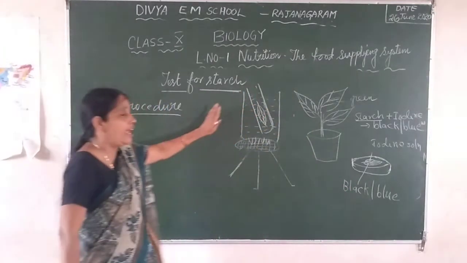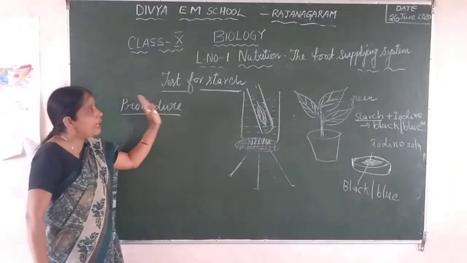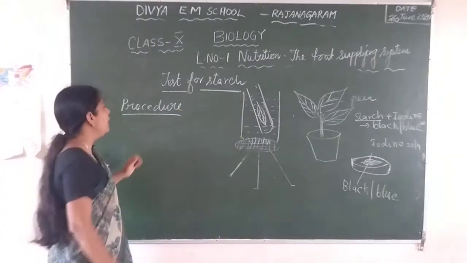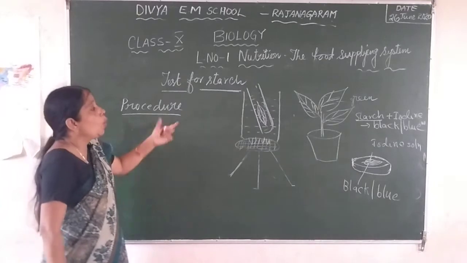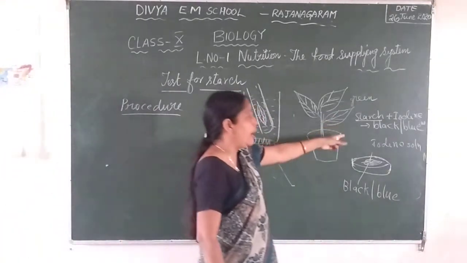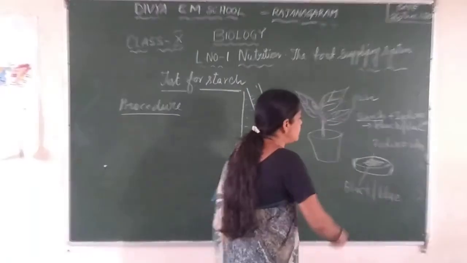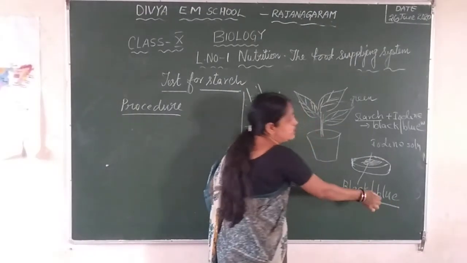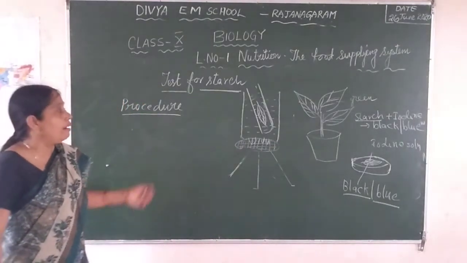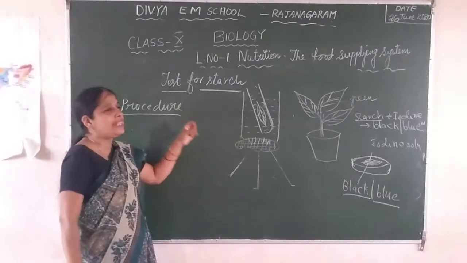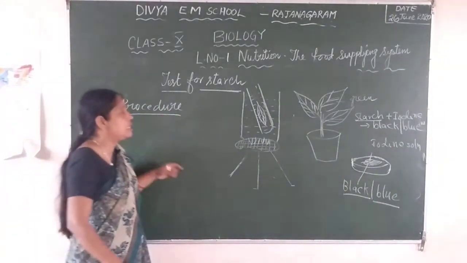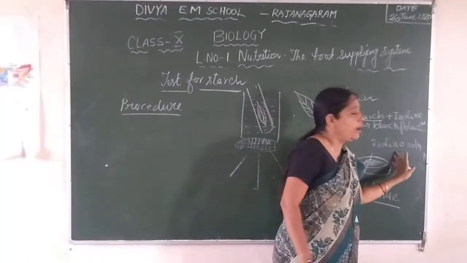This is also a question. How can you test the presence of starch? This is also a 2 marks question. And here is also a 1 mark question. What is the color change when you add iodine solution to the leaf? The answer is black or blue. This may be a half mark question, maybe a blank, maybe a multiple choice. And another question from here is: what is the reagent? What is the chemical we use to test the presence of starch, which is nothing but the iodine solution.